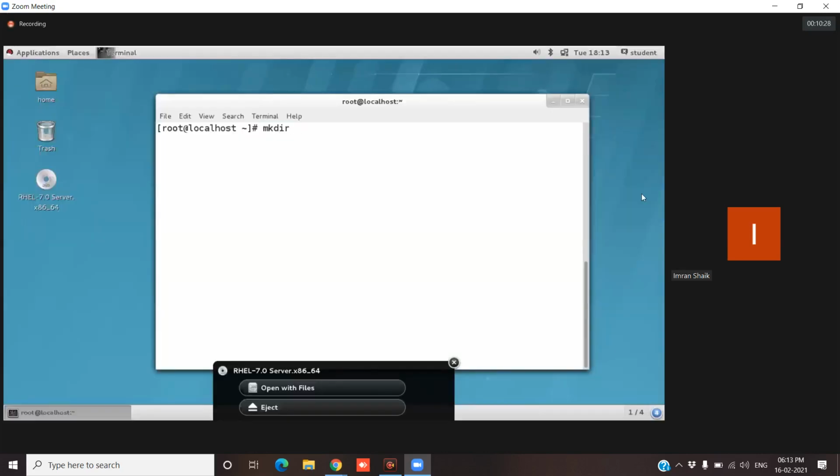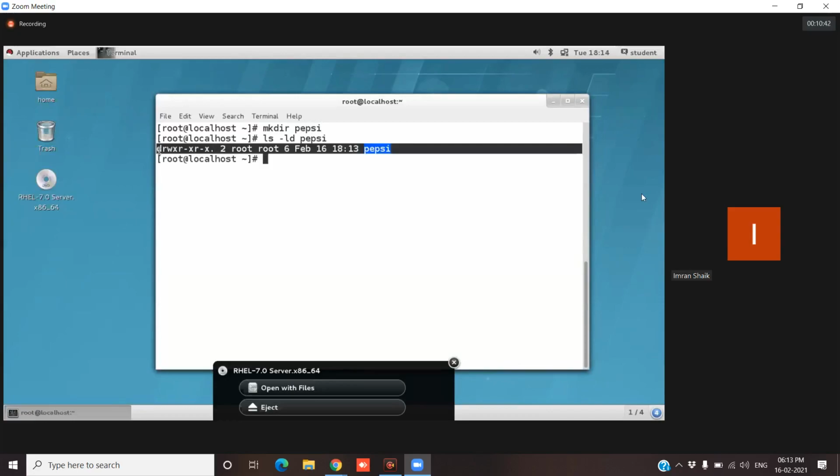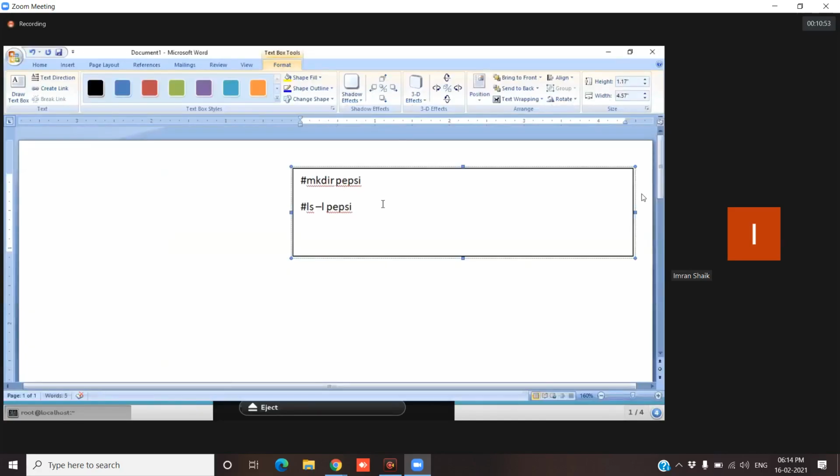So mkdir, I'm creating the directory with the help of the root user. Pepsi is the directory name. So how do we know the properties of this directory? ls -ld Pepsi. These are all the properties of the directory. We should give ls -ld because it's a directory, okay? So we'll have these properties.